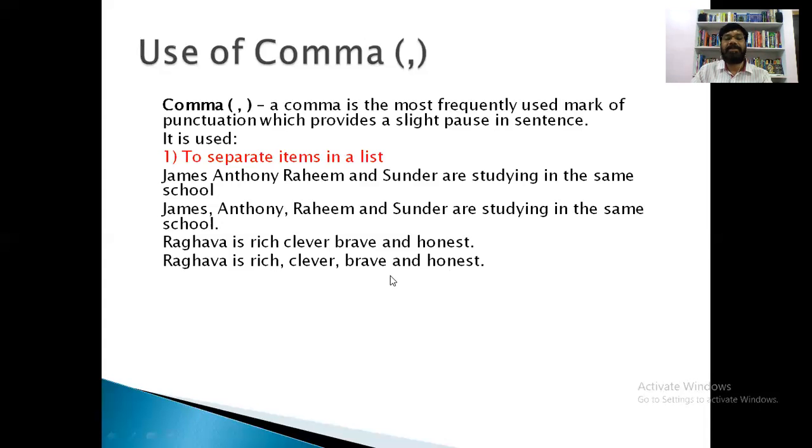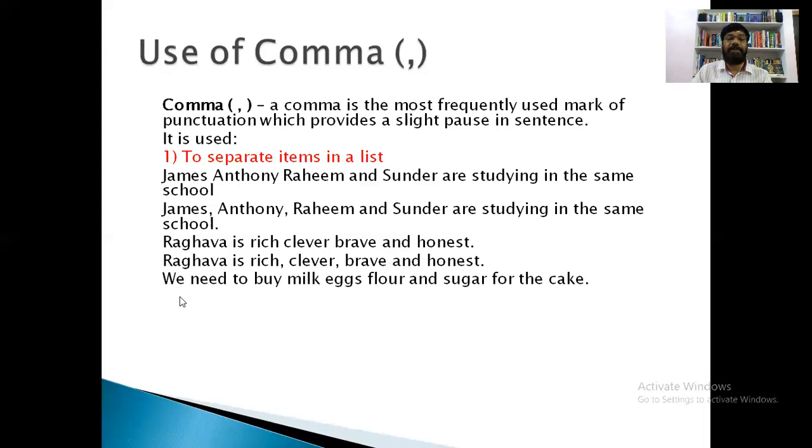Okay, so actually what we have done here means that we have separated the qualities of Raghava. So Raghava is rich, he is clever, he is brave and honest. It means that he is a man of multiple qualities. But the above sentence in the absence of commas is meaningless. Okay, right?